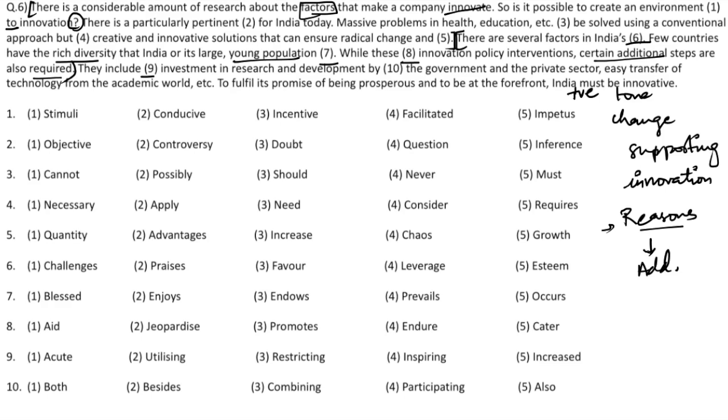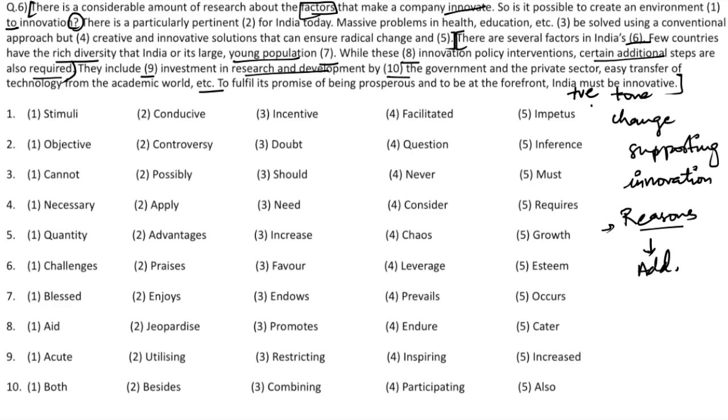They include increased investment in research and development by both the government and the private sector, easy transfer of technology from the academic world, etc. To fulfill its promise of being prosperous and at the forefront, India must be innovative. Now, these are the reasons that it has given. So we have divided the entire paragraph into three small paragraphs or three parts.